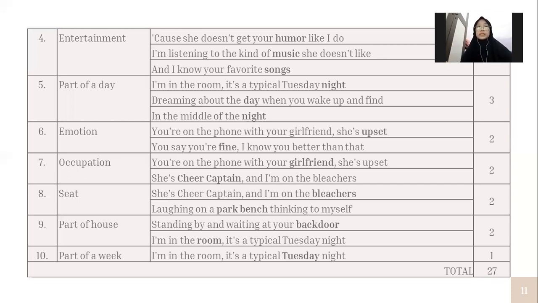And then number 8 is the hyponymy of seat. So there are two: she's cheer captain and I'm on the bleacher, and the next one is loving on a park bench, thinking to myself. These bleachers and park bench are a place where you can sit.